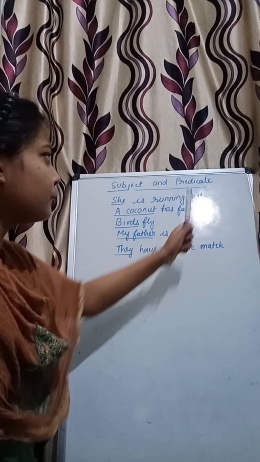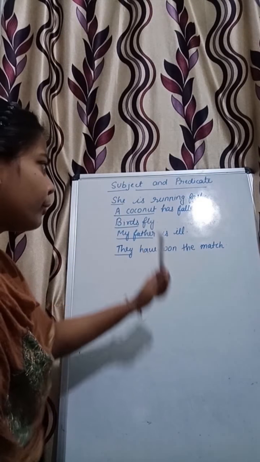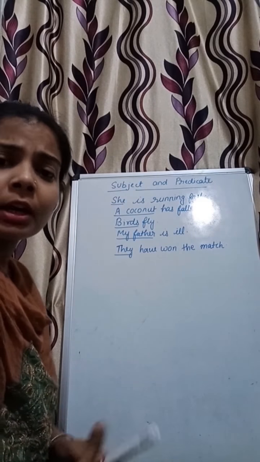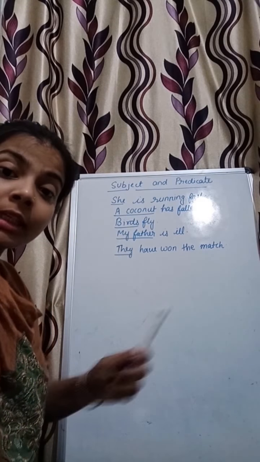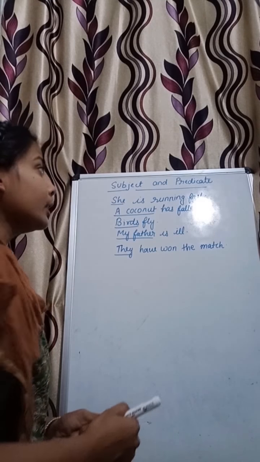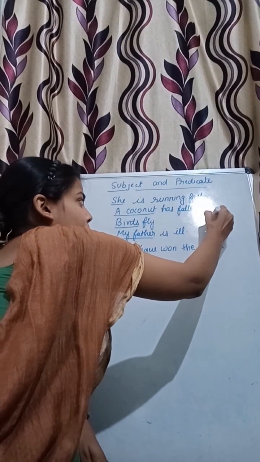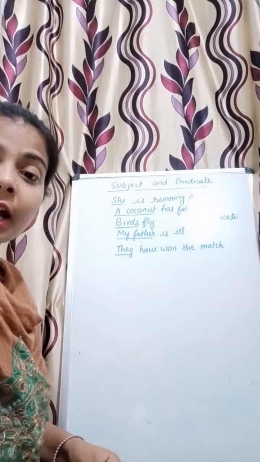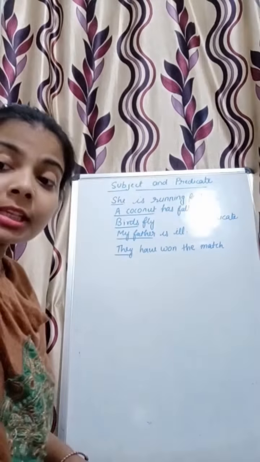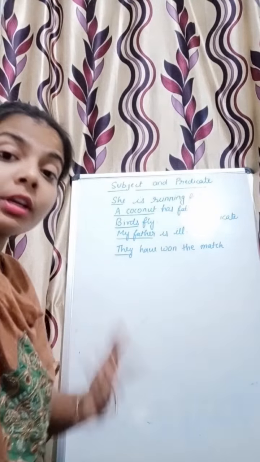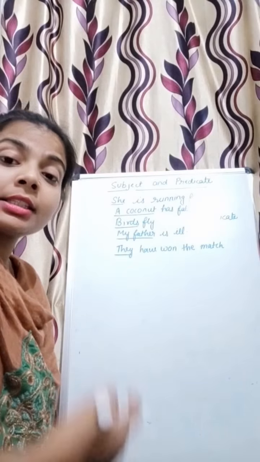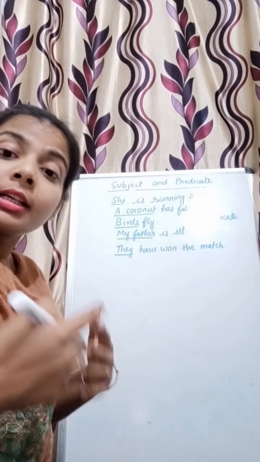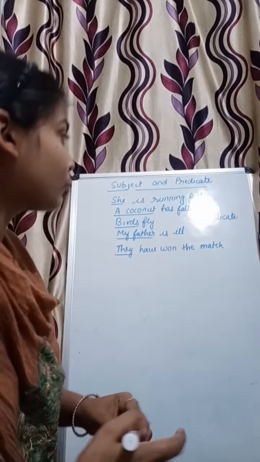Like is running fast, has fallen, fly, is ill, have won the match. What are these parts of the sentence called? These parts of sentences are known as predicate. Why are these called predicate? First of all, understand what is predicate. Predicate is that part of a sentence which tells us about the subject.